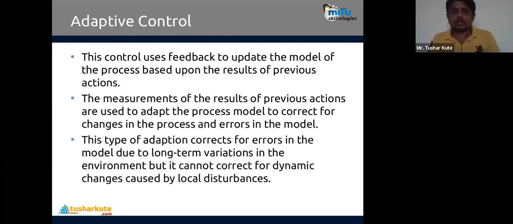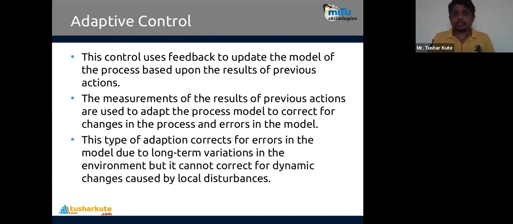One more control is now available. It's called adaptive control. Adaptive control uses the feedback to update the model of the process based on the result of previous action. And this terminology we call machine learning, adaptive control. Feedback is taken and updated according to the result of the previous action.